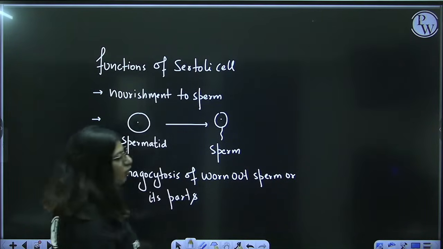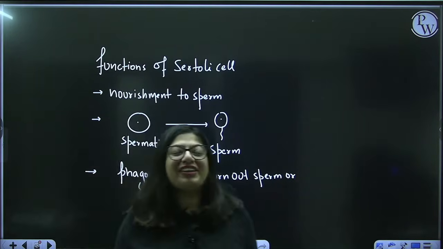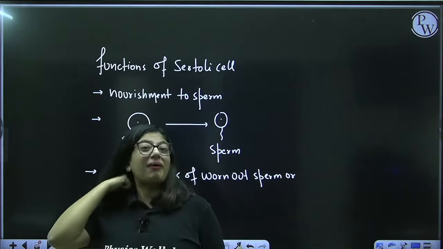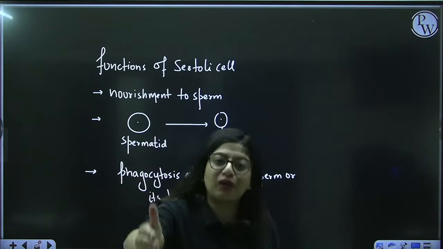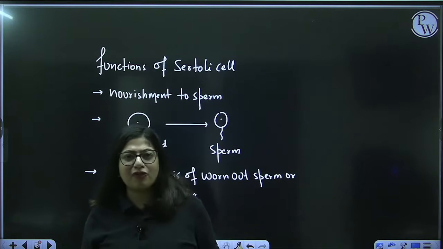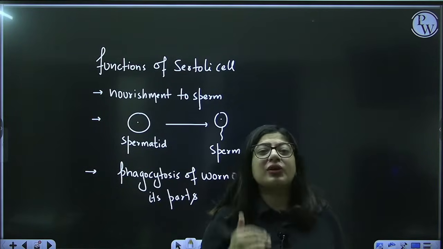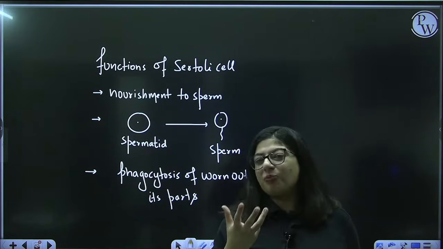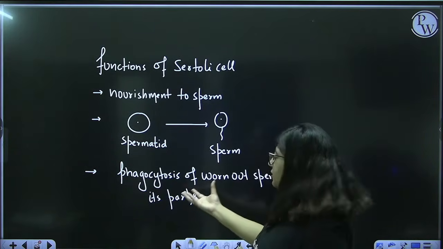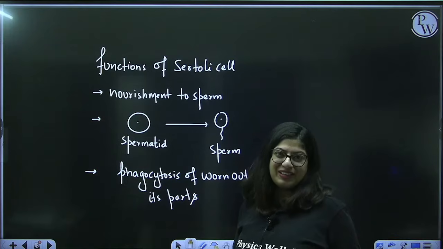What is phagocytosis? Eating or engulfing the waste or the microbe, just like macrophage does. You know what are macrophages? Okay, you know WBCs. So, some WBCs, they also eat microbes, and that property is phagocytosis. So, phagocytosis is also done by Sertoli cell.